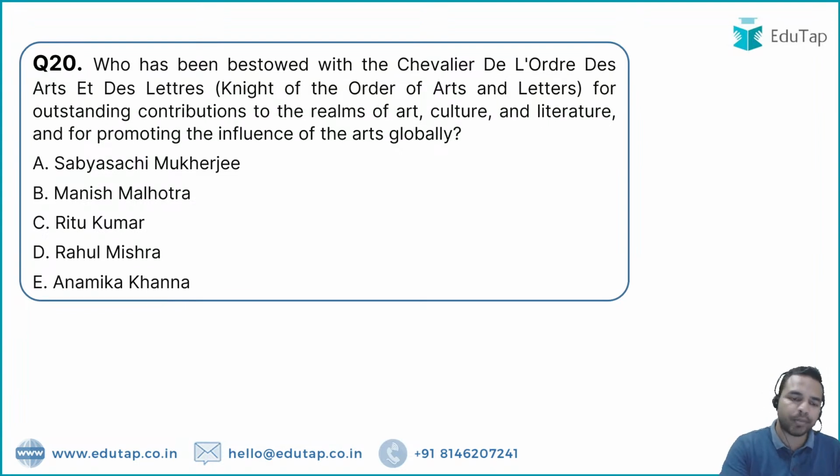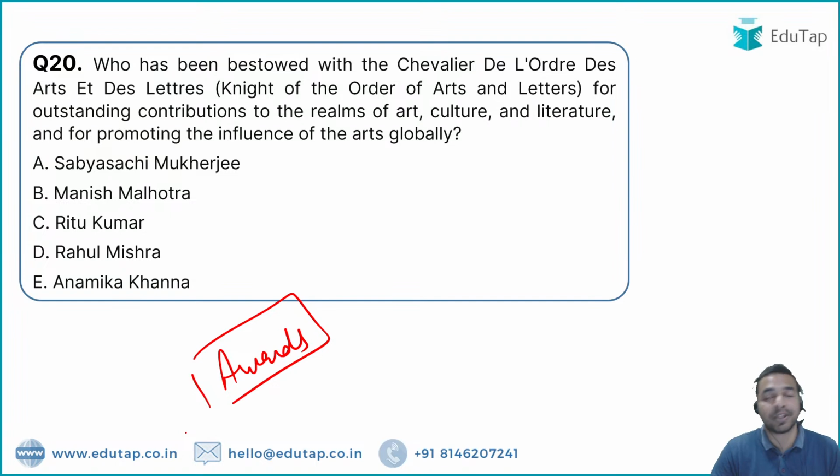Question number 20 is from the awards. So here, in awards, you basically need to know what is the name of that award, what is the name of the person who has been awarded, what is the reason behind that, and which country they belong to. Let me tell you that the award we are discussing here is the Knight of the Order of Arts and Letters, and it has been given for the contribution of that person to art, culture and literature, and for promoting the influence of the arts globally.